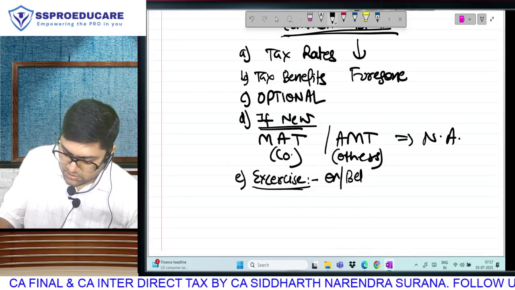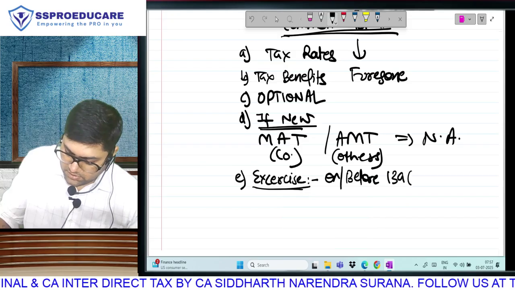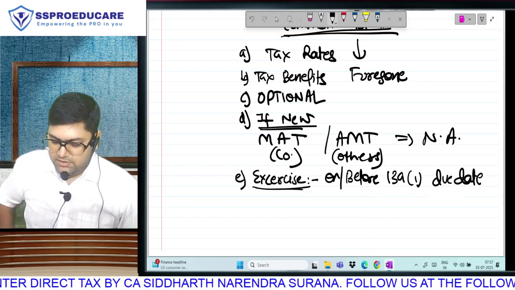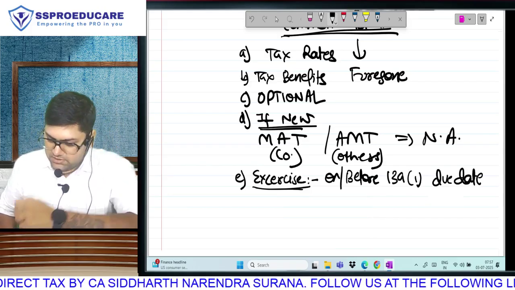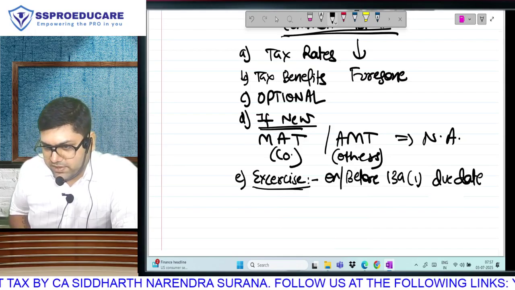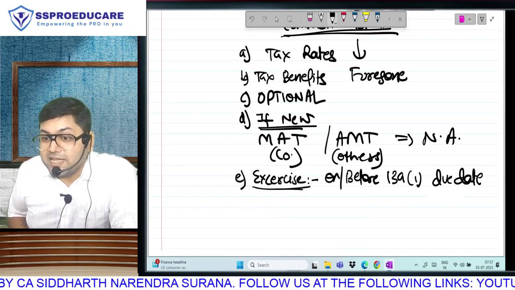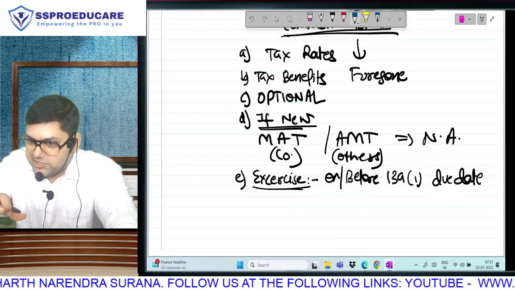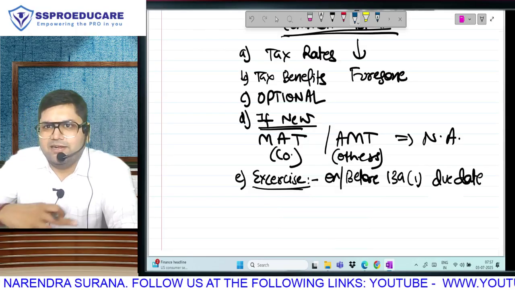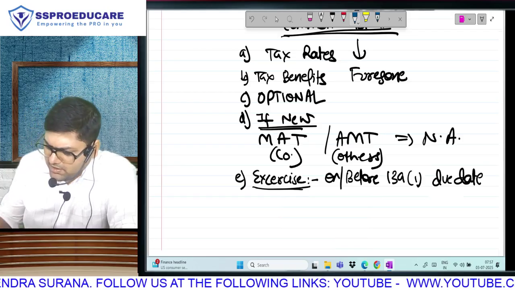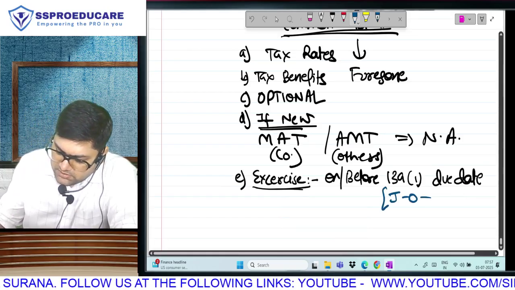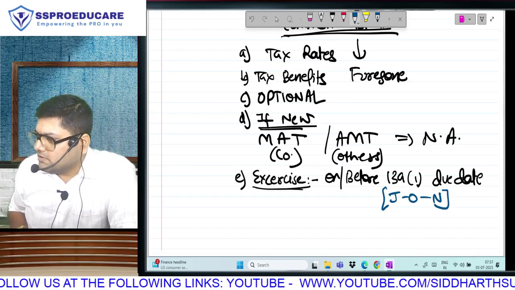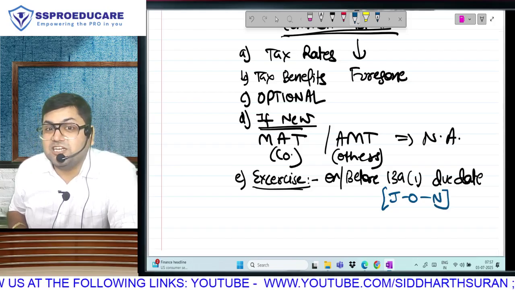on or before the 139(1) due date. The 139(1) due date is the due date for return filing. There are 3 due dates for return filing. At brief level this chapter, the chapter of return filing, was applicable in intermediate. At final it is a very big chapter, assessment procedure. But in inter you were at least taught the 3 due dates. Normal due date 31st July, people covered under audit 31st October, and people covered under international tax transfer pricing,